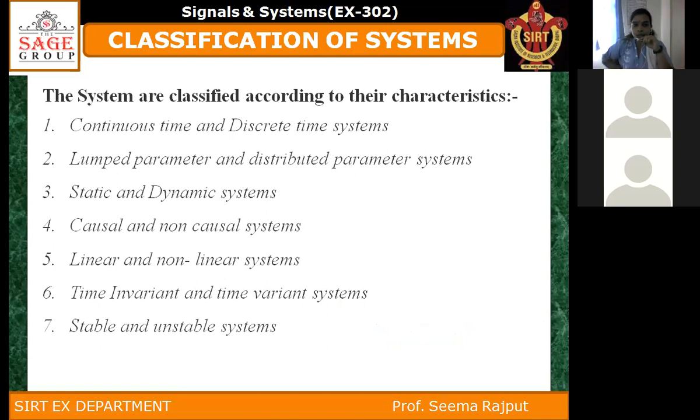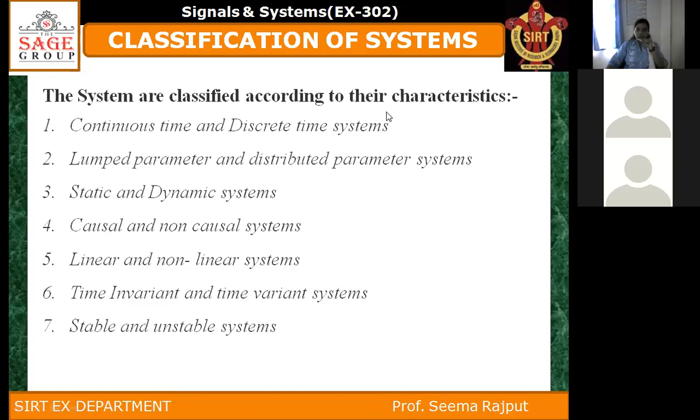Now we have to start. Systems are classified according to their characteristics. Okay? So first one is what? First is continuous time and discrete time systems.